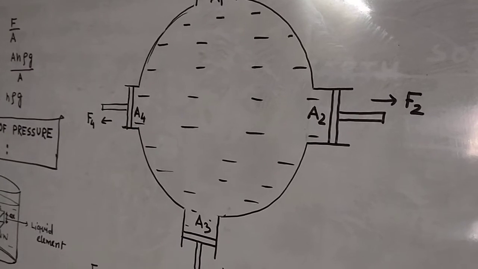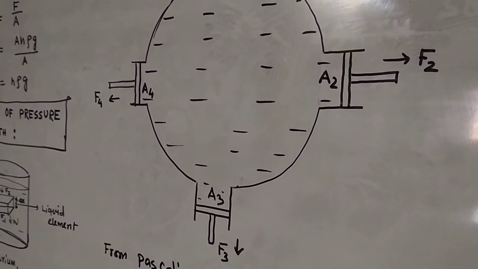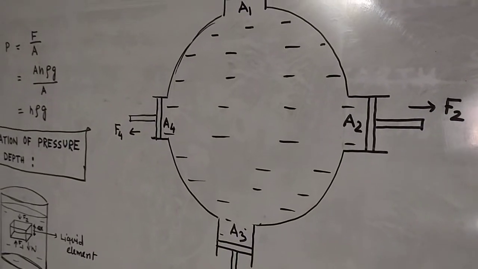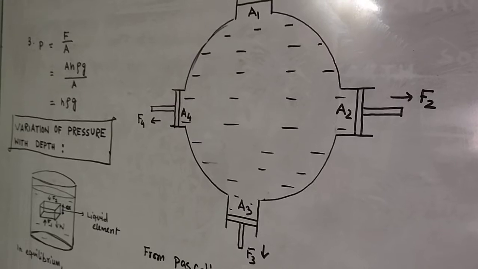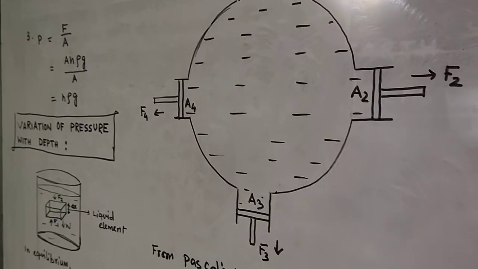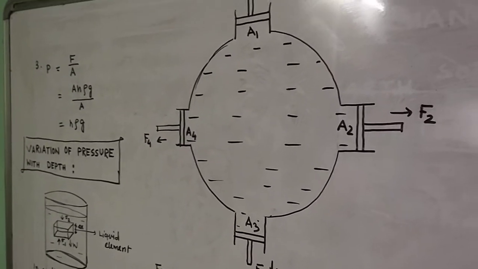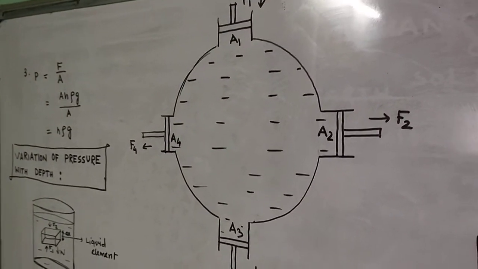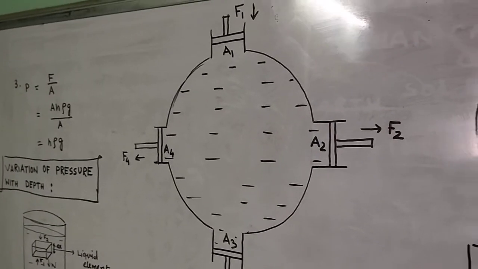Piston of area A2 moves with the force F2, piston of area A3 moves with the force F3, piston of area A4 moves with the force F4. So these are the movements with different forces for different pistons with different areas of cross section. So as a result you will get pressure corresponding to the pistons of different area of cross section.